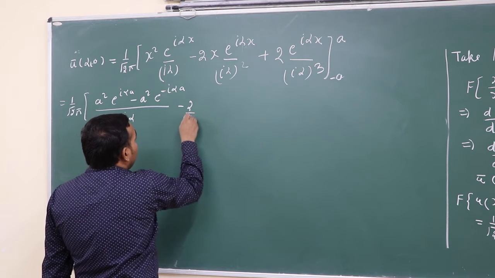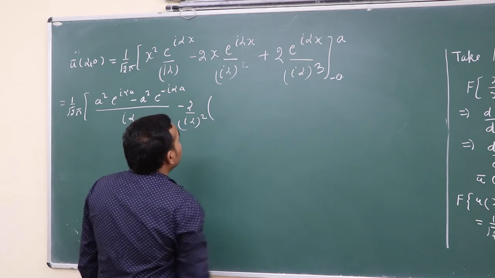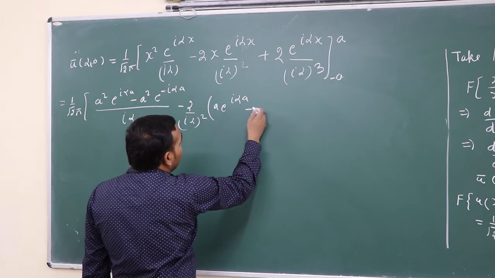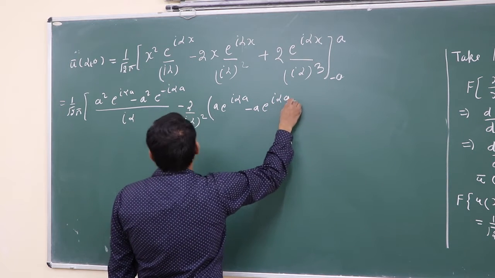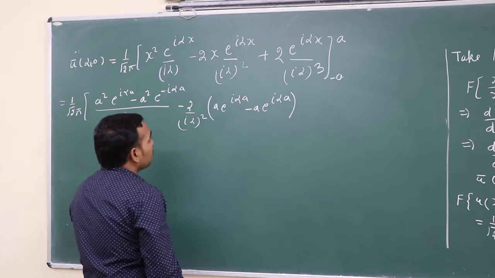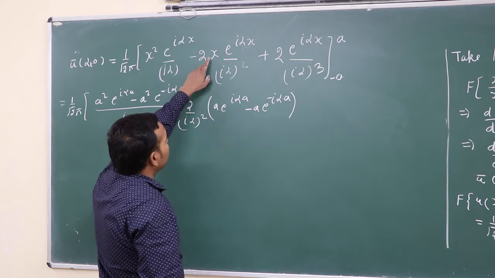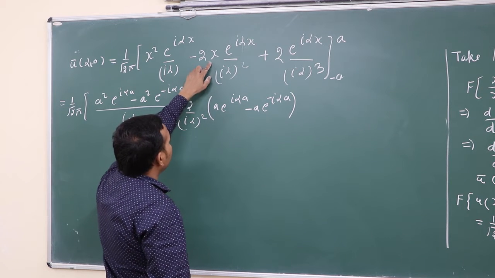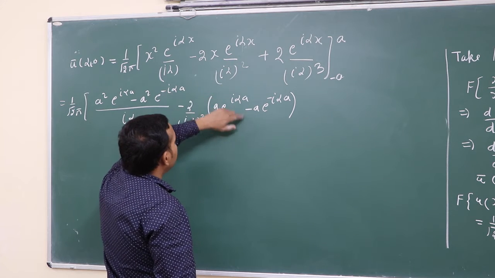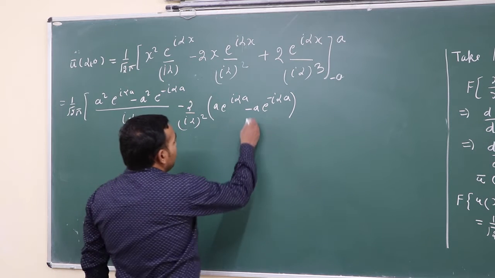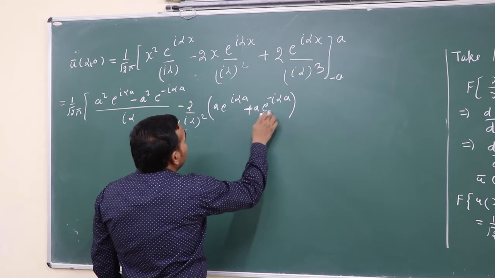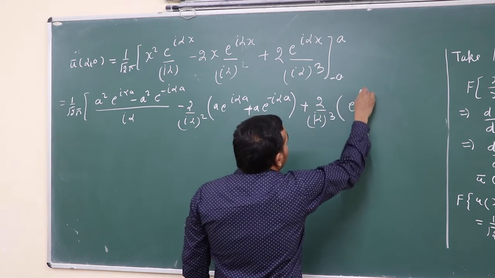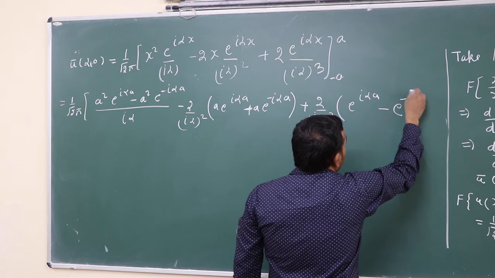Minus 2 upon I alpha whole square, and we can write for x equal to a, a e to the power I alpha a, and for x going to minus a, minus a e to the power minus I alpha a. Take 2 upon I alpha cube as common, so x equal to a gives e to the power I alpha a, minus e to the power minus I alpha a.